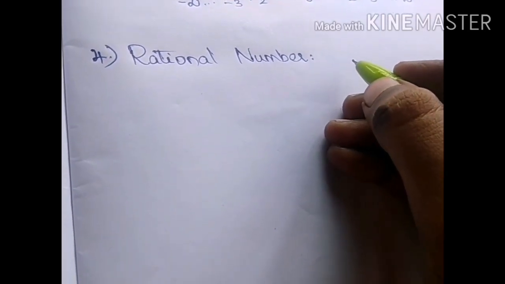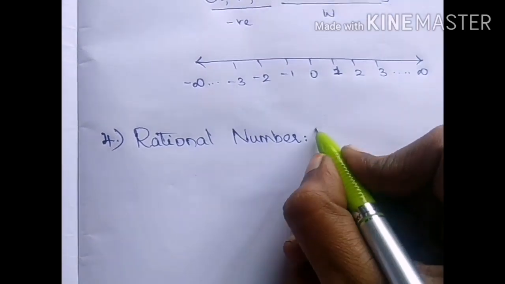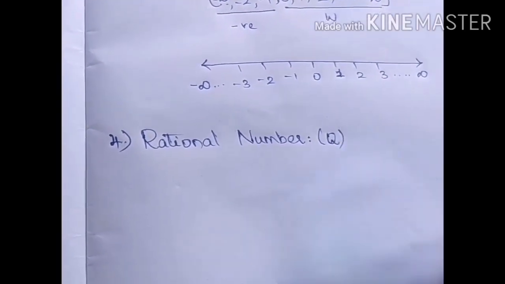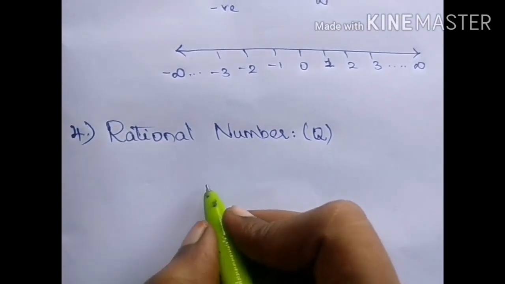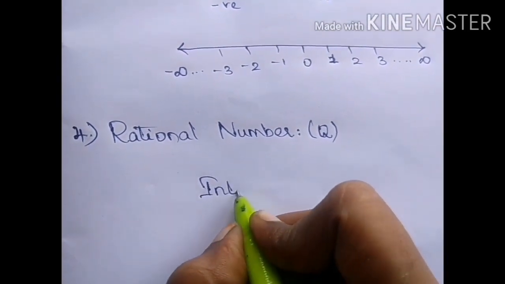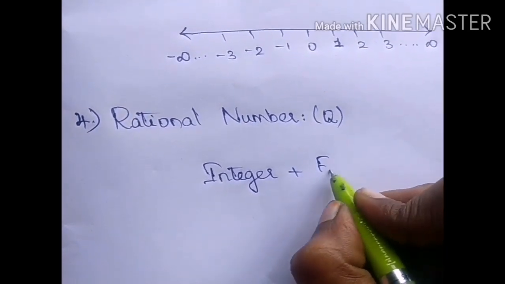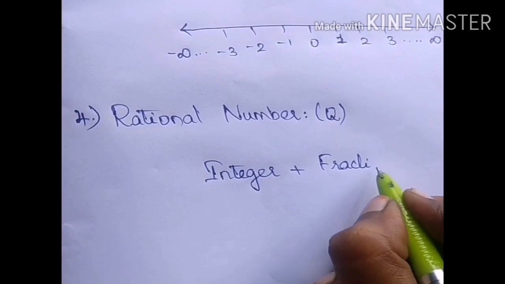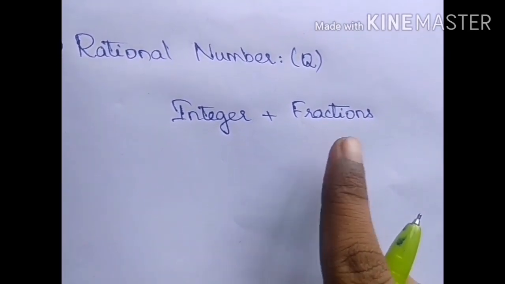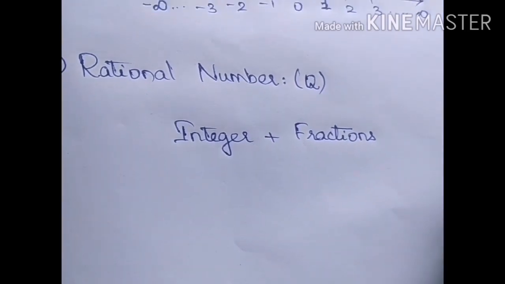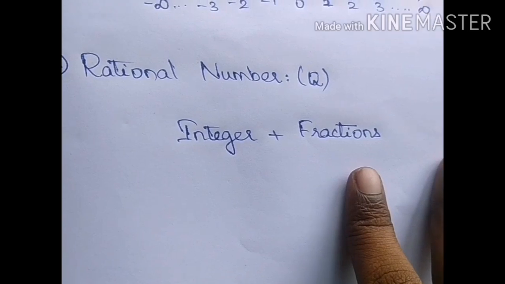Next comes rational number. Rational number is denoted by capital Q. Rational number is nothing but integer together with fractions. You have learnt fraction in your previous grade, that is in grade 7 as second chapter.